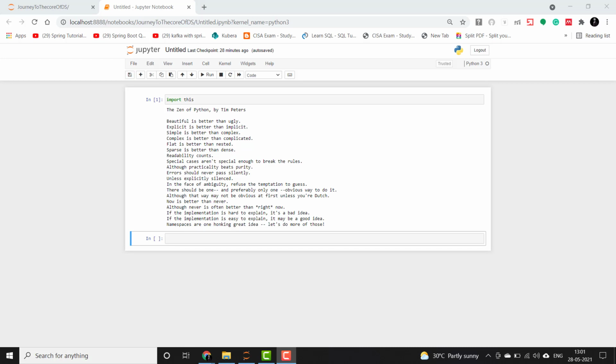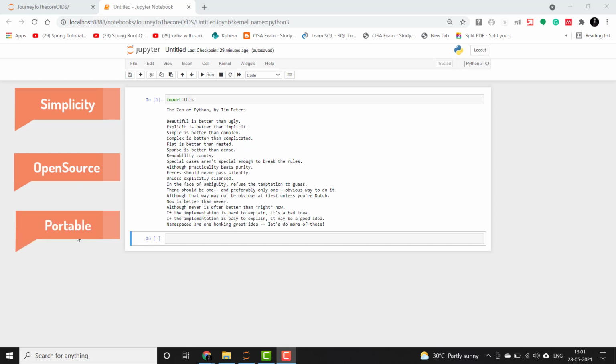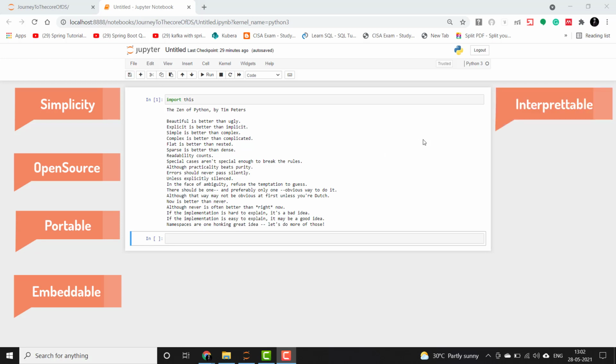Now we will learn some of its important features. The first is simplicity. It is simple to understand and readable too, as it uses indentation rather than braces, unlike other languages. Then it is open source, so anybody can develop and contribute to the Python community and can change the Python code as per their needs. It is also portable. We can run the program on one machine and expect the same output if we run it on another machine. It is embeddable and extensible also, which means it has support for other languages, like Java and C. It is also interpretable, and memory management and garbage collection are very good in Python.